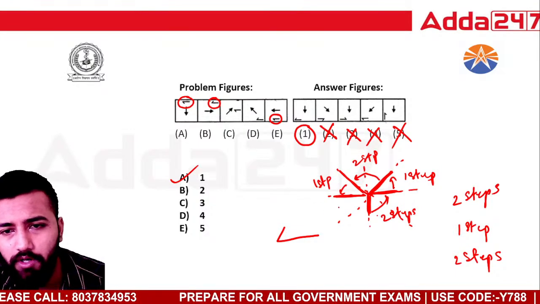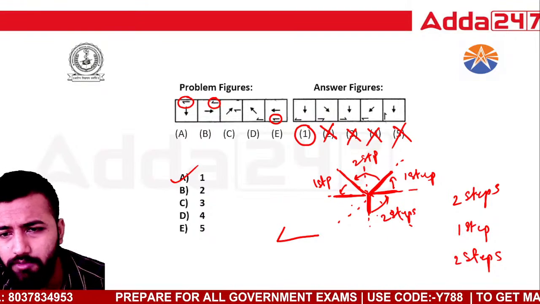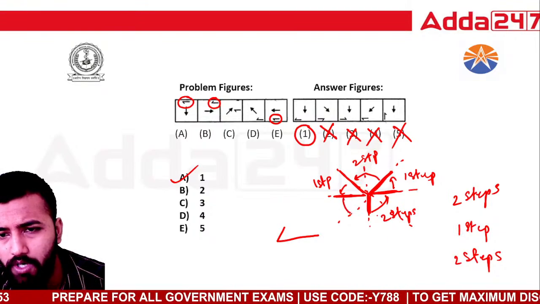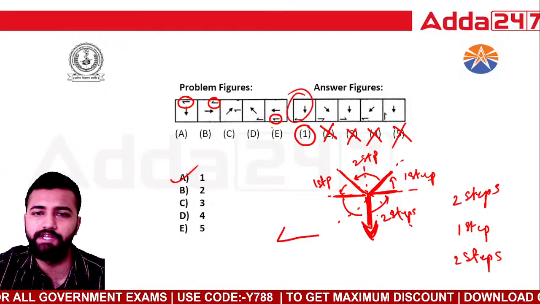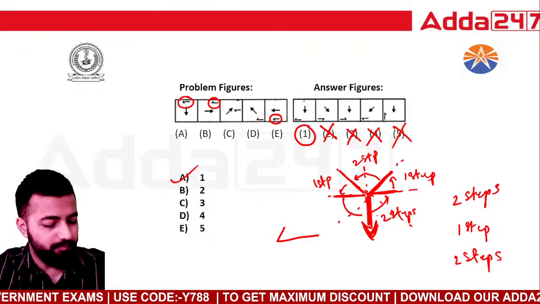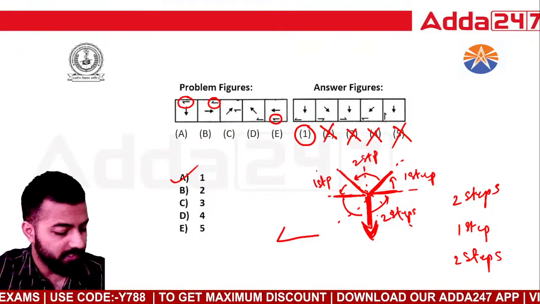So next will be what? Next will be 2 steps, right? 1 2, यहाँ पे आ जाएगा मेरा arrow. And yes, this is the answer which we have ticked. Okay, so I hope you've got the answer, right?